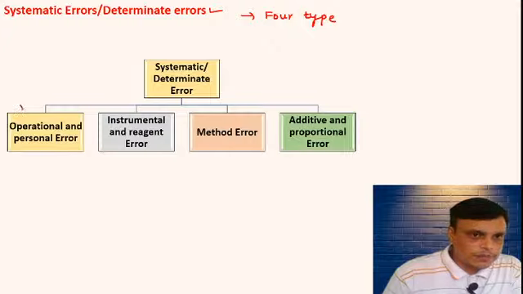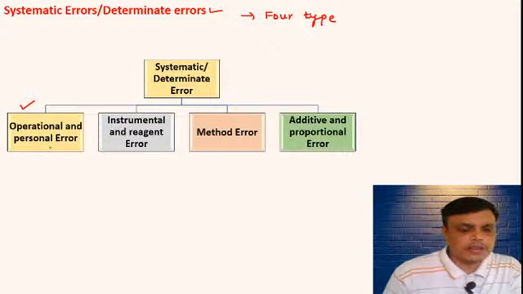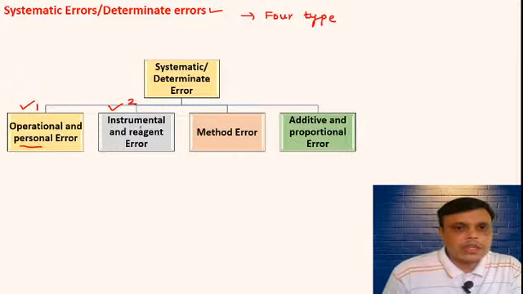Type 1 is operational or personal error. Type 2 is instrumental error and reagent error.